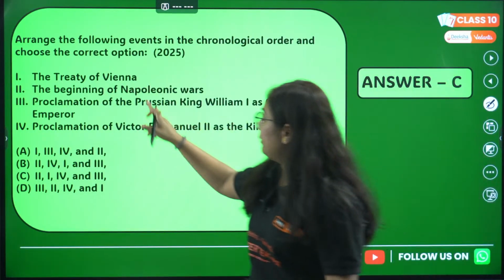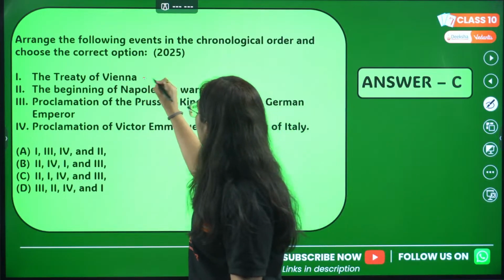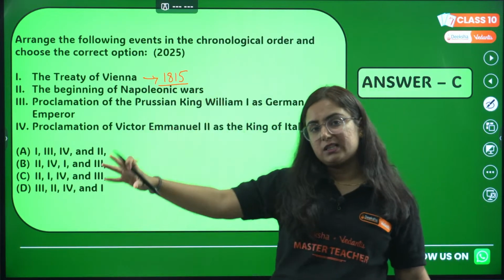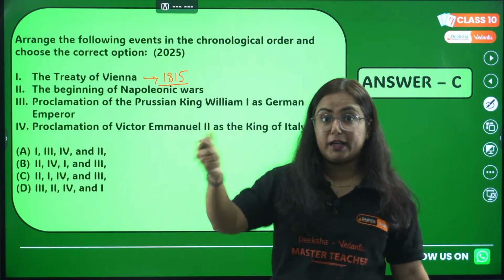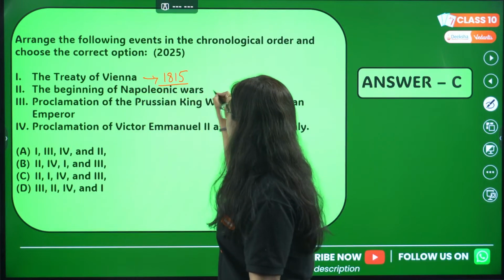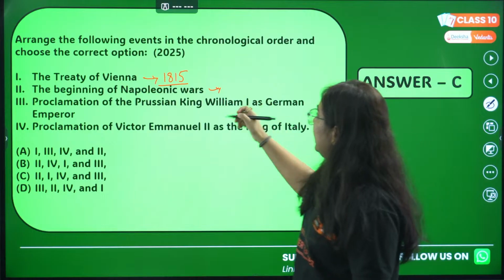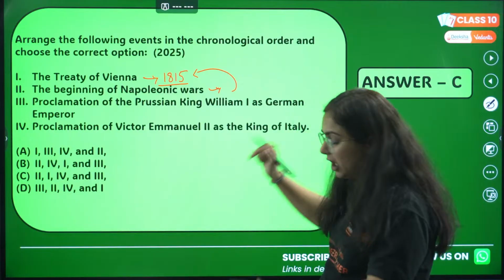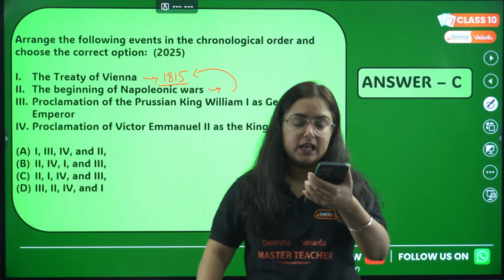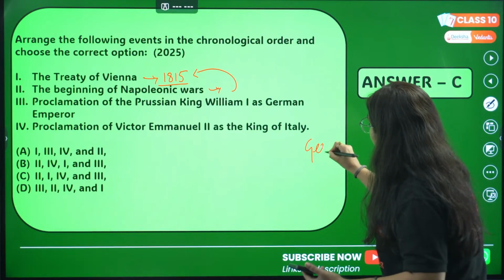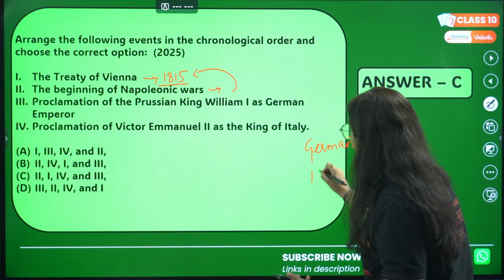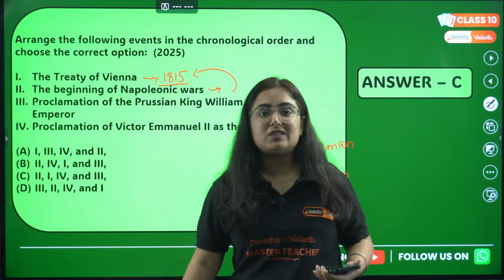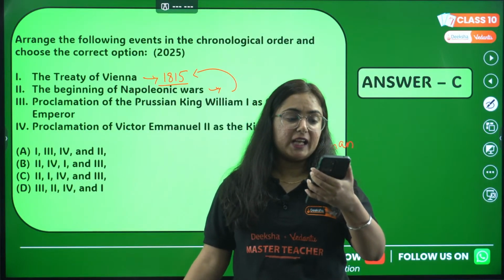See, if we talk about the Treaty of Vienna, you know that it was signed in the year 1815, between the conservatives and Napoleon after the Battle of Waterloo. If we talk about the starting of the Napoleonic Wars, the treaty is the result of the Napoleonic Wars, right? So previously it started. Now I want from your side the year of German unification and then the year of Italian unification also. Now tell me, which one was done prior? Give me in the comment live chat.